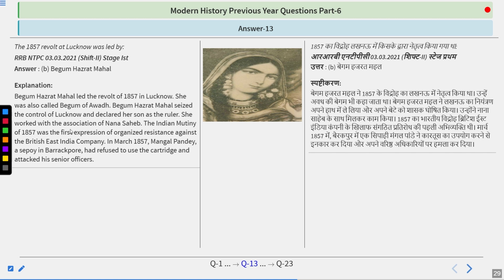Begum Hazrat Mahal led the revolt of 1857 in Lucknow. She was also called the Begum of Awadh. She seized control of Lucknow and declared her son the ruler. She worked in association with Nana Sahib. The Indian Mutiny of 1857 was the first expression of organized resistance against the British East India Company. In March 1857, Mangal Pandey, a sepoy in Barrackpore, refused to use the cartridge and attacked his senior officers. So do remember, the 1857 revolt at Lucknow was led by Begum Hazrat Mahal.